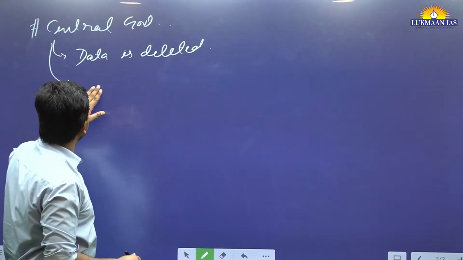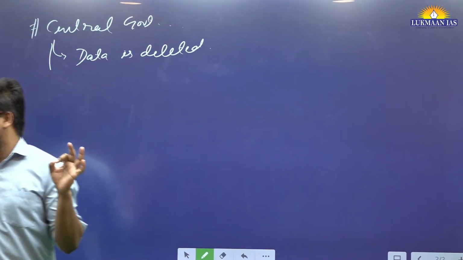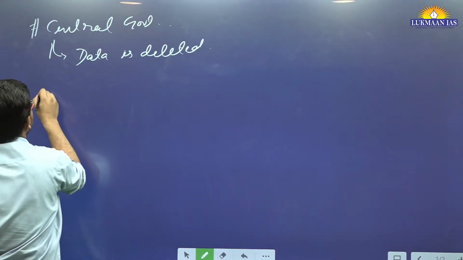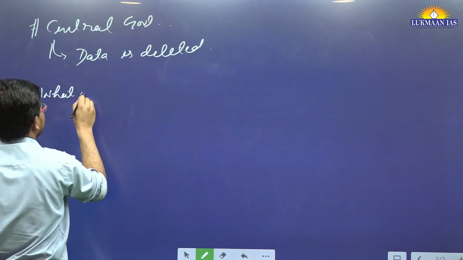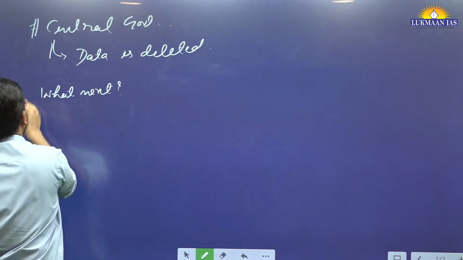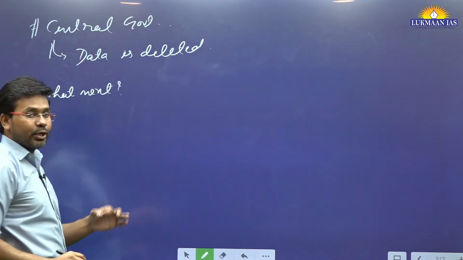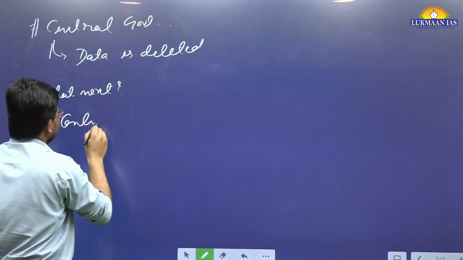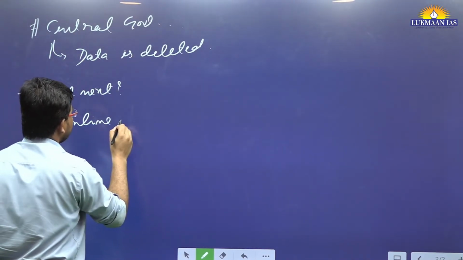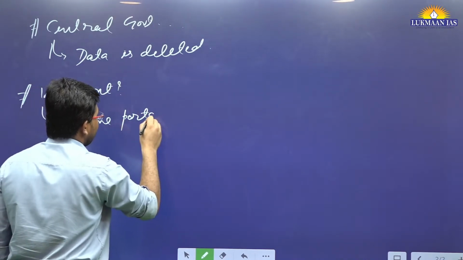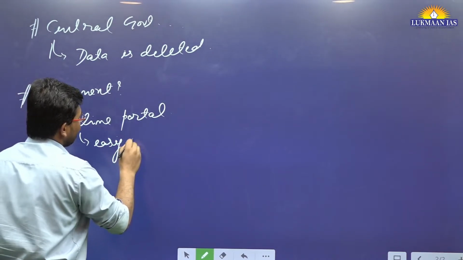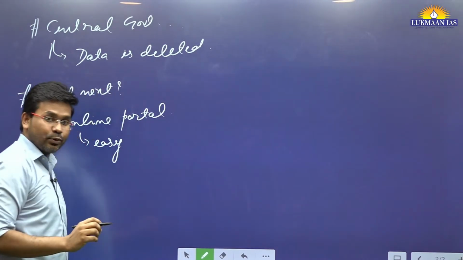So the author is saying that there are many issues existing with reference to the RTI Act. So what next? Now the question is, what can be done? We need to focus on strengthening the RTI application. For this, an online portal has to be made by all these states, so that it is easy to file an application.